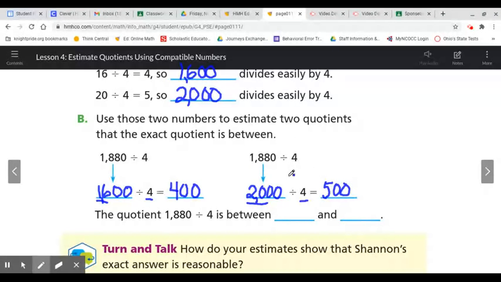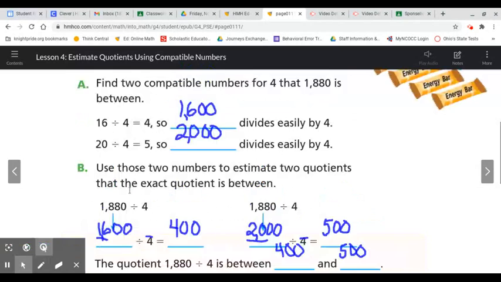So what this tells us is that 1,880 divided by 4, that answer is going to fall somewhere in between 400 and 500. It will be more than 400, but it needs to be less than 500. So the quotient 1,880 divided by 4 is between 400 and 500.